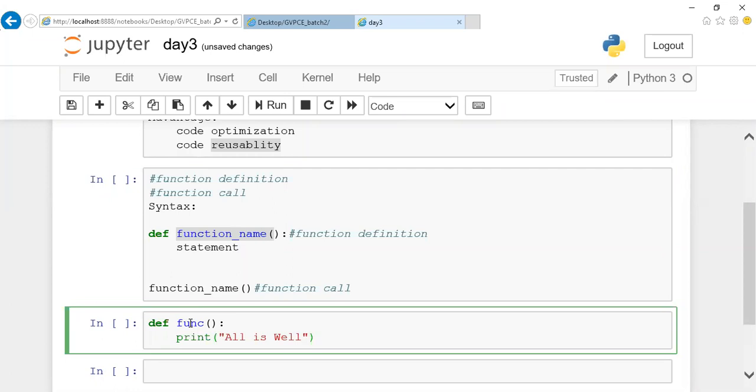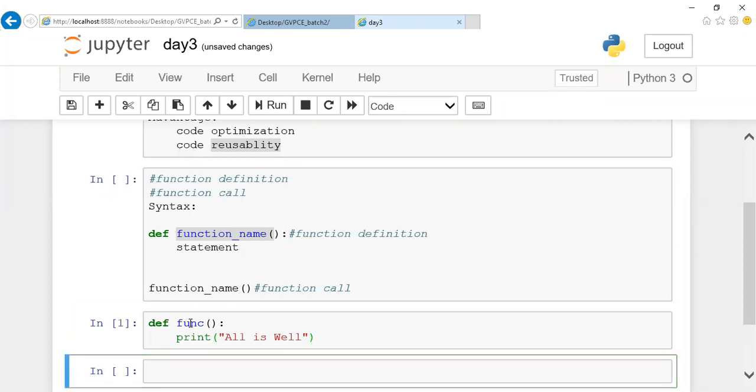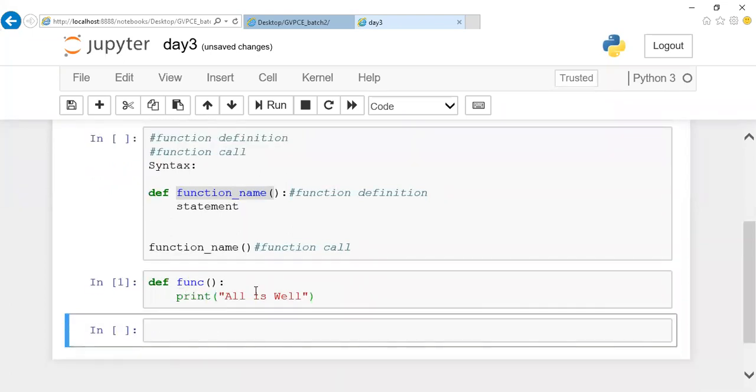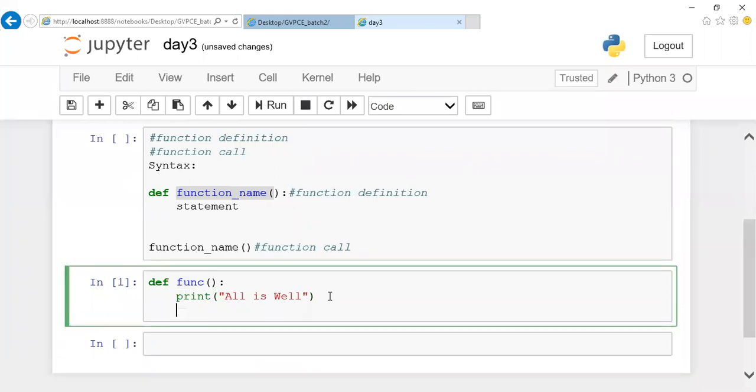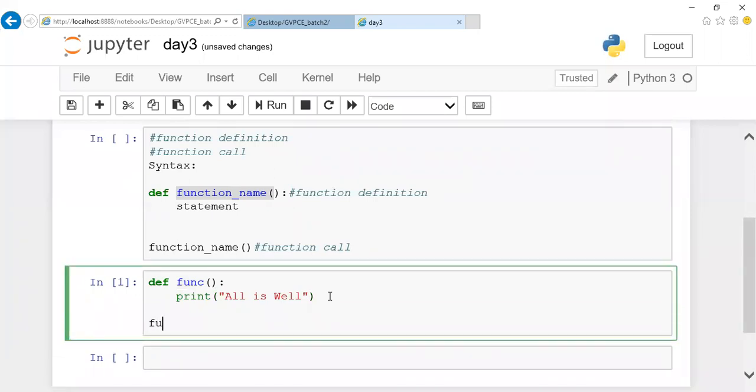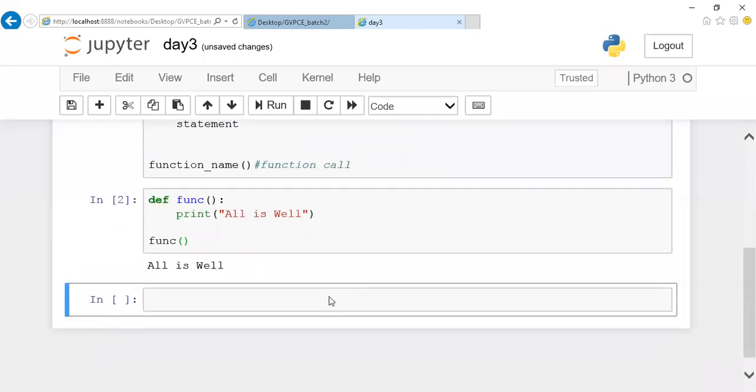Once you have a function definition, your function is not going to execute. If I execute this, you can notice that I'll never get any output. A blank will be there. If I want to call this function, I can call it by using the same name, func. Here I'm not passing any parameter value. I'll just call the name. Now you can notice that all is well.